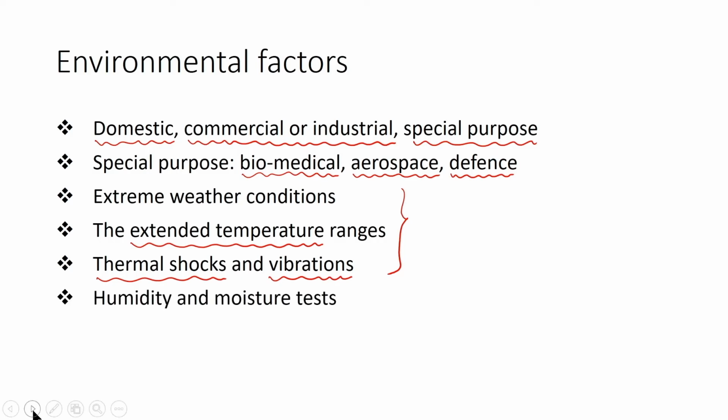In addition to thermal shocks and vibration, humidity and moisture also affect the performance of the automated system. Some products may have exposure to radiation in nuclear applications, where the operations carried out may involve radiation, so the components should be able to withstand these effects as well.